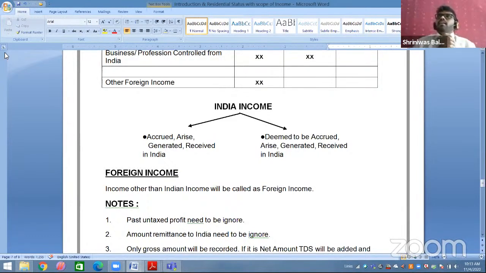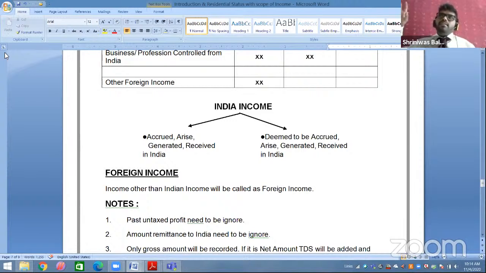For example, I'm working in Mumbai, an Indian city. For that work, I have received some amount of salary in USA. So where have I earned this income? I have earned this income in India. So it will be my Indian income.